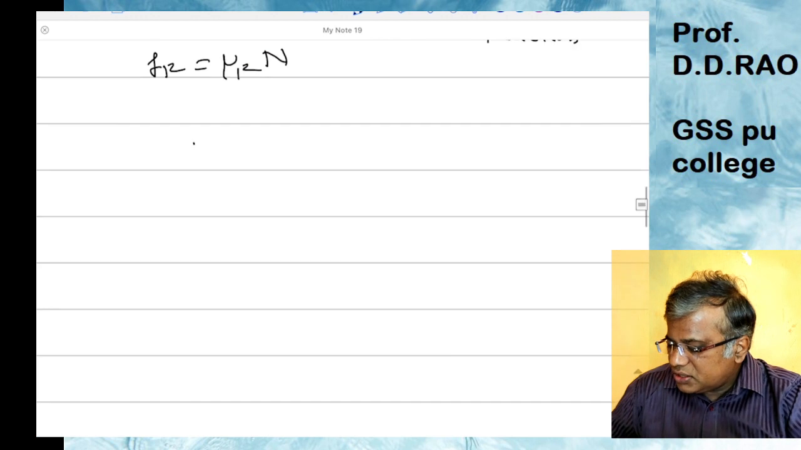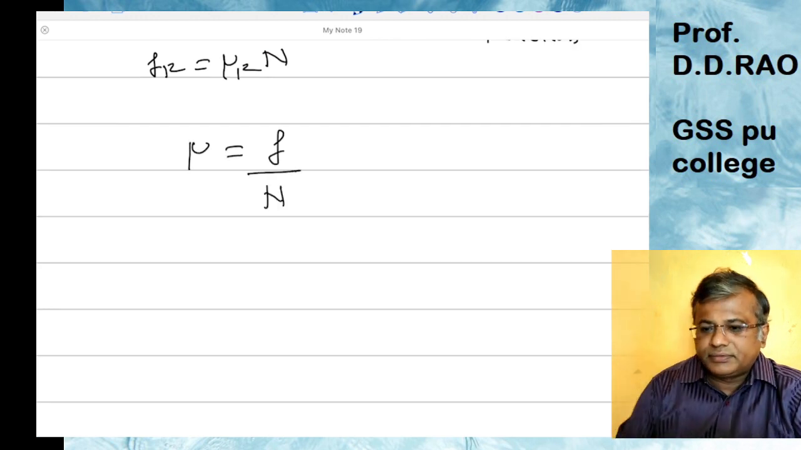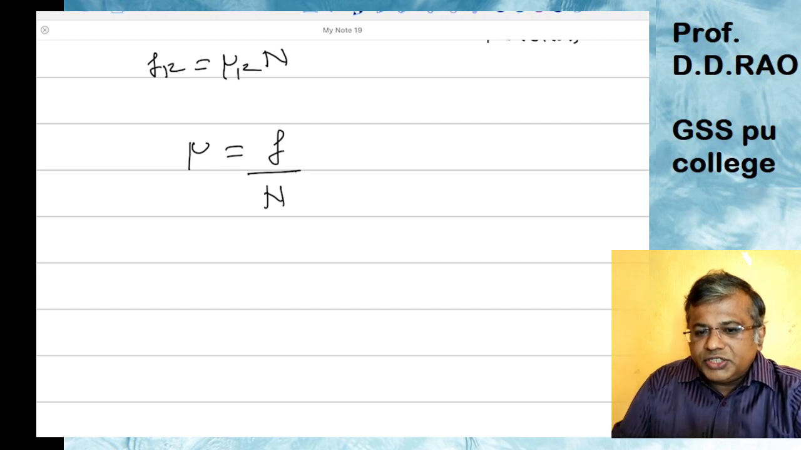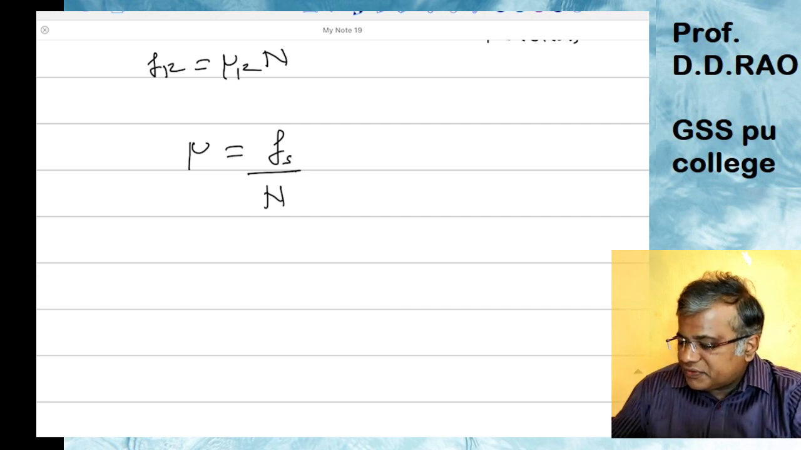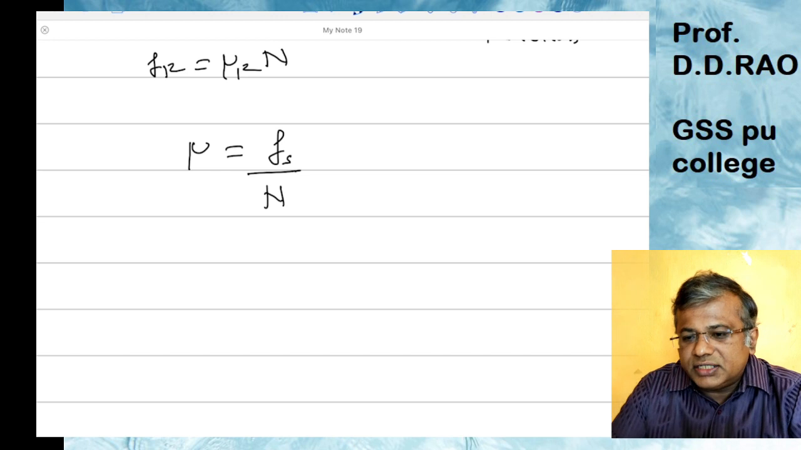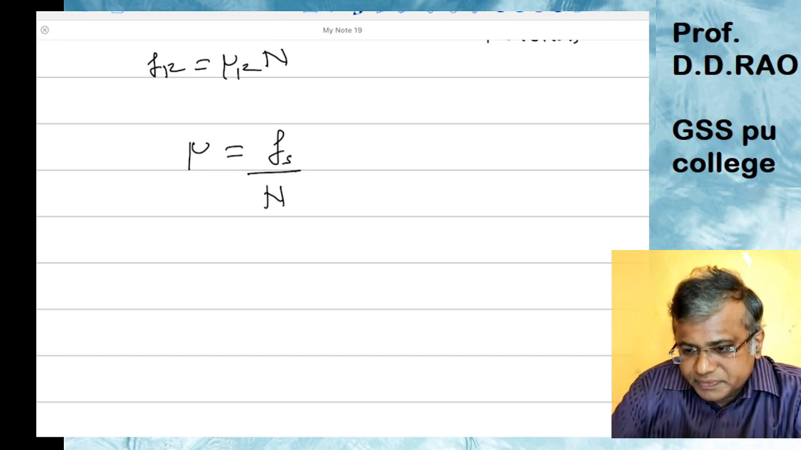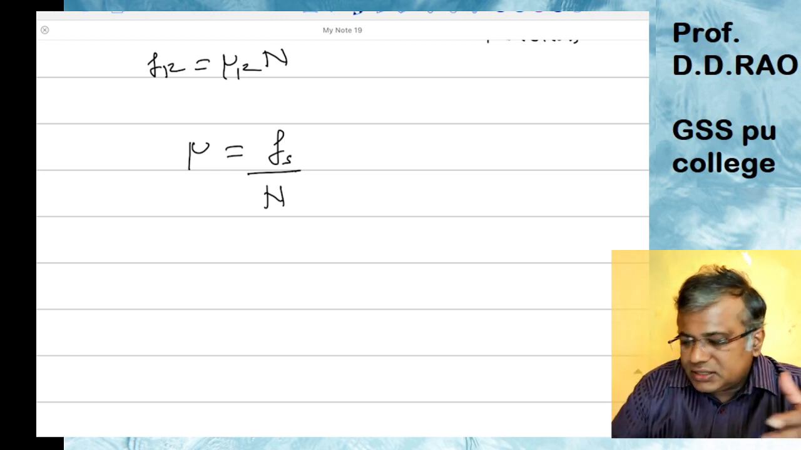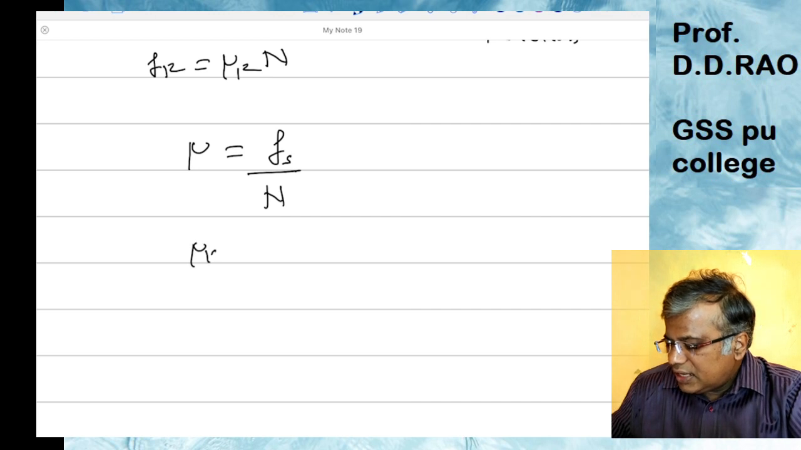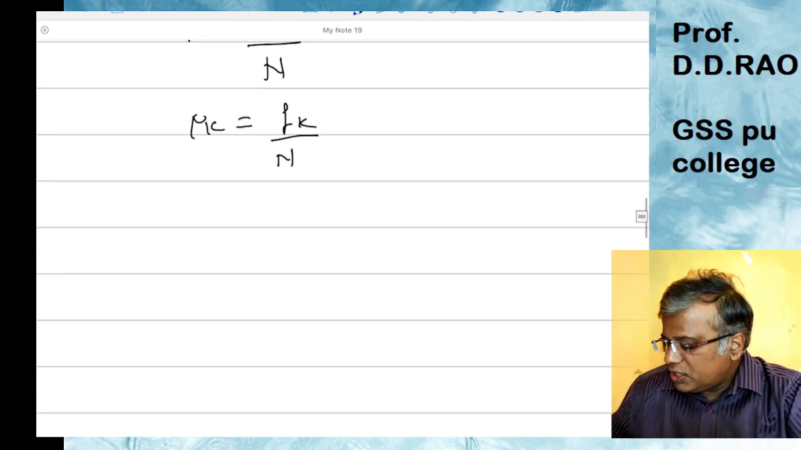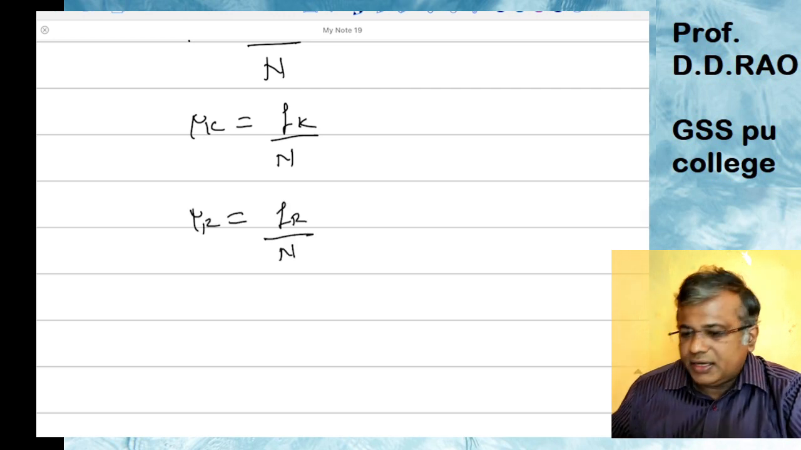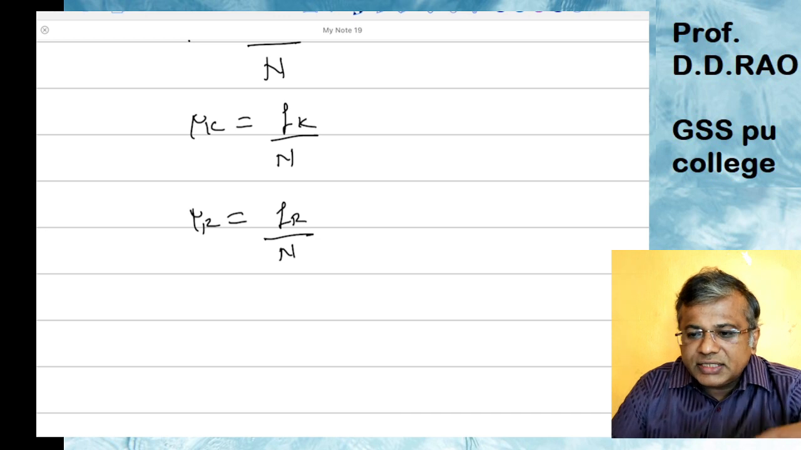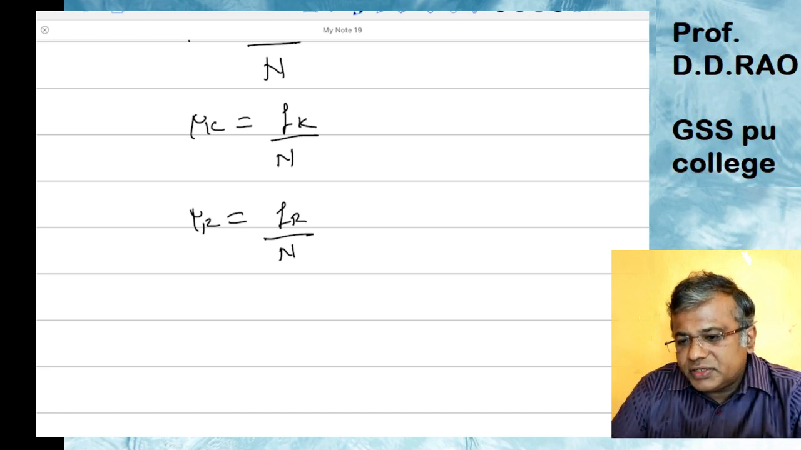In equation form, I get mu is equal to F upon N. The ratio of the maximum value of static friction to the normal reaction is called the coefficient of friction. If it is kinetic friction, its value will be Fk divided by N. If it is rolling friction, its value will be Fr divided by N.